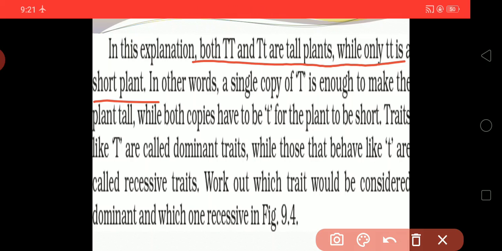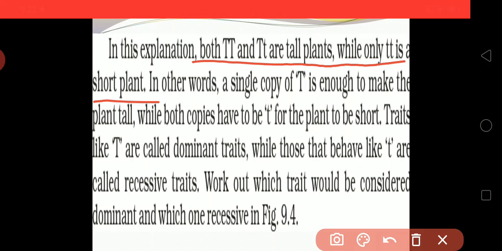Okay, once again I am repeating. If one capital T is there, then the plant is said to be a tall plant. But if both of them are small t, then it is said to be a short plant. There is a necessity that both of them contain a small t. Then and only then a plant is considered a short plant.